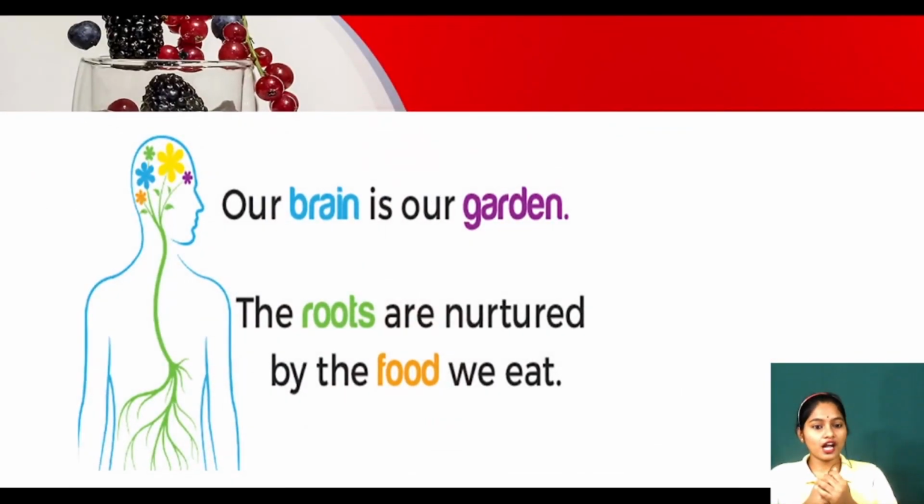So there is a nice quote. See, our brain is our garden. The roots are nurtured by the food we eat. Just imagine our brain is the garden from which we are getting our energy from our food. To nurture a garden, the roots of the plant must be very strong. But the roots need food. From where are they getting it? From our food only. So we must eat healthy and nutritious food so that our brain will be very sharp and developed. Yes or no? Yes. So you should take care of your body, eat healthy, stay safe and stay happy.